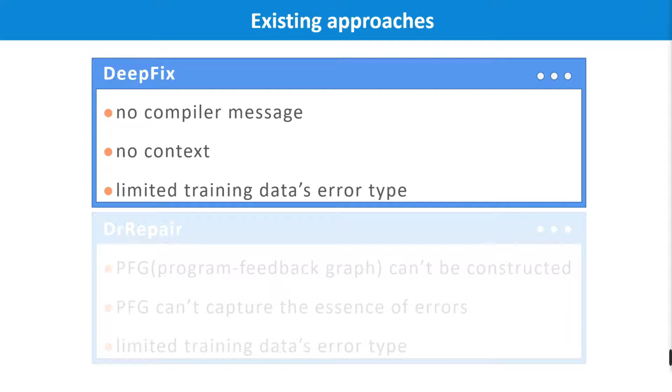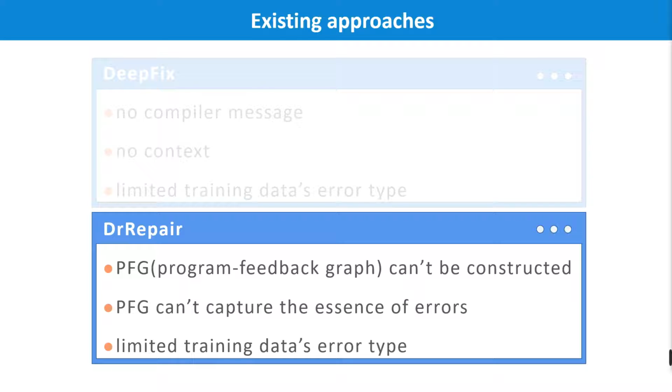However, they both have some weaknesses. For example, DeepFix doesn't use compiler messages and contexts. Furthermore, it has very limited error types for training data. The other sometimes can't build a normal program feedback graph without quotes in compiler messages. Sometimes the program feedback graph doesn't capture the root cause of the error, and its training data has a similar limitation in error types.